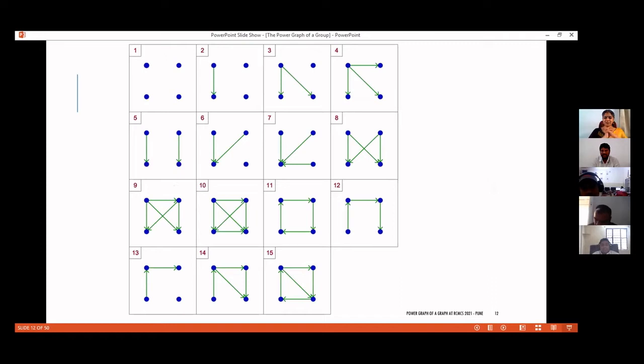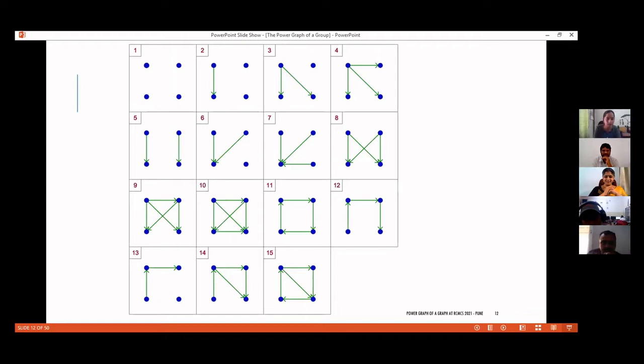Or can someone give me a directed graph which is not listed in this? Or is it that there are only 15 directed graphs? Assume that the direction and all are visible to all of you. Can anyone give me one more directed graph on 4 vertices? A directed simple graph. I don't want bidirectional edges or loops. Is there anyone?